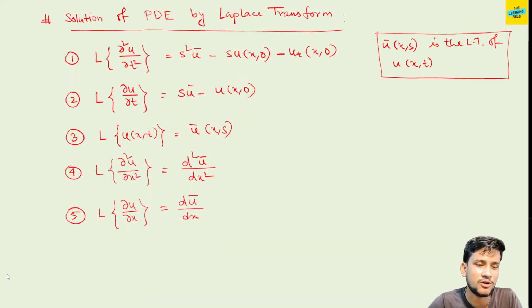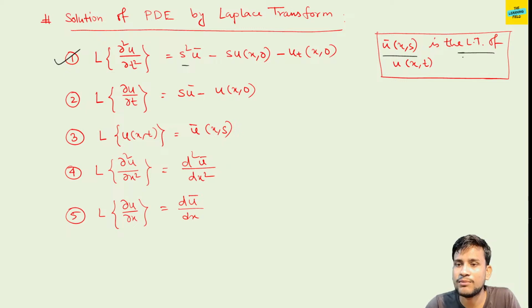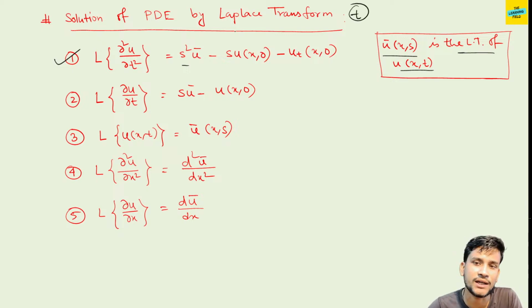And the solutions of PDE in the case of Laplace transform: L of del u del t equals s u bar minus u(x,0), where u bar(x,s) is the Laplace transform of u(x,t), and the variable in which we use the Laplace transform is t, the time coordinate. L of del2 u del t2 equals s square u bar minus s u(x,0) minus u_t(x,0).